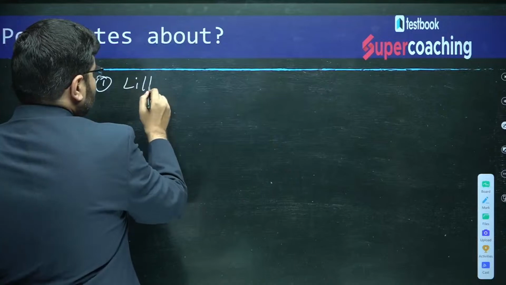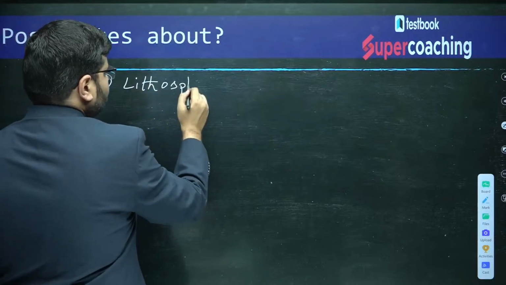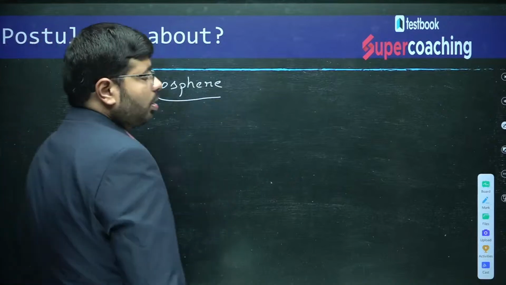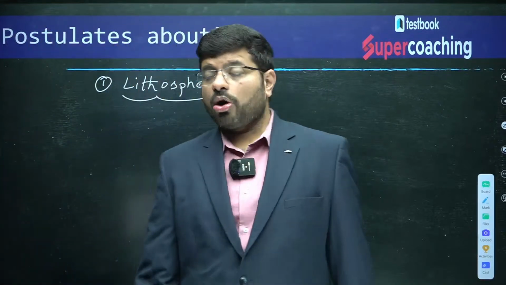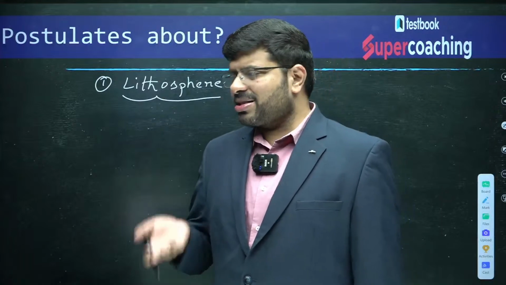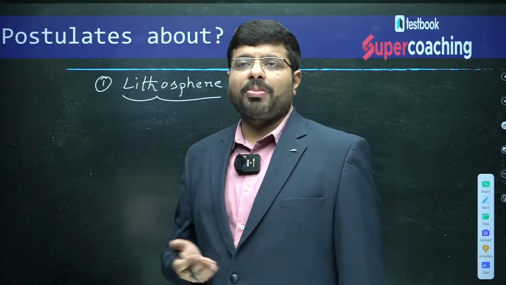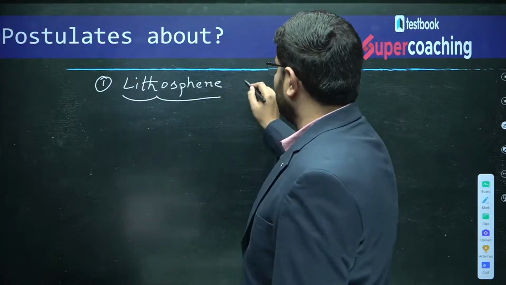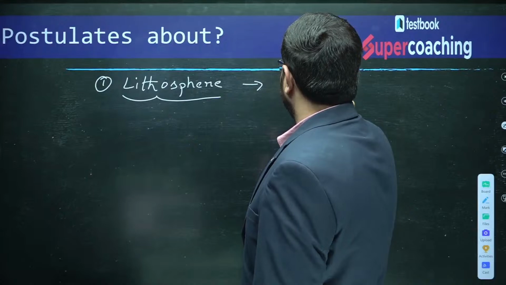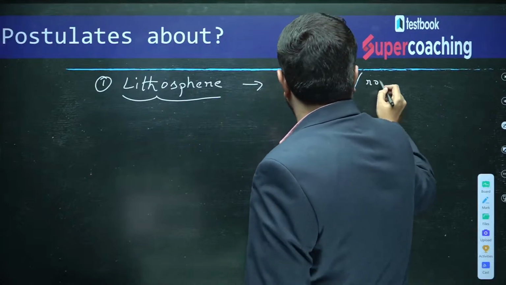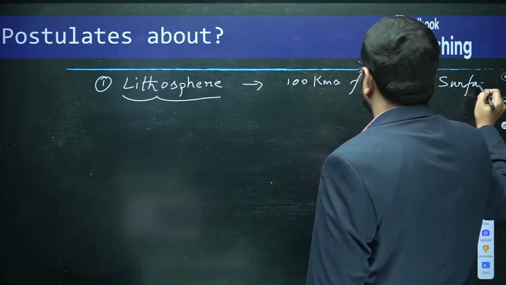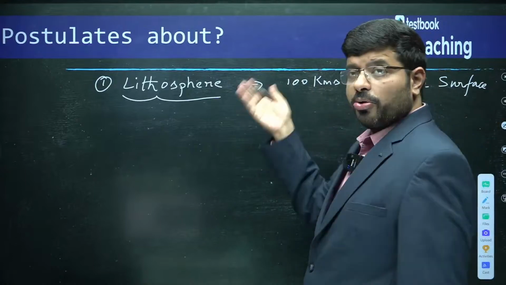have you heard about this word lithosphere? Litho means what? Rock. Rock sphere. Rock sphere means the surface as well as the upper mantle. So, lithosphere actually means the first 100 kilometers from the earth's surface. What are the postulates about this theory?